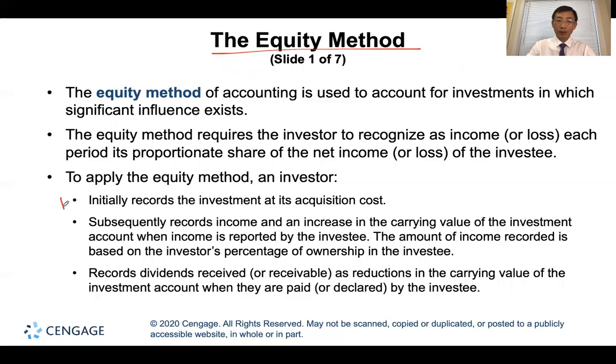The first procedure is to recognize the initial cost, how much money was spent on this investment. And then we need to record income and an increase in the carrying value of the investment account when income is reported by the investee.